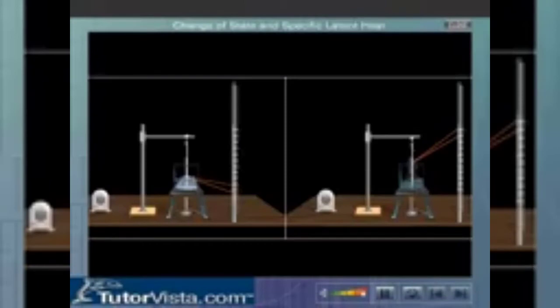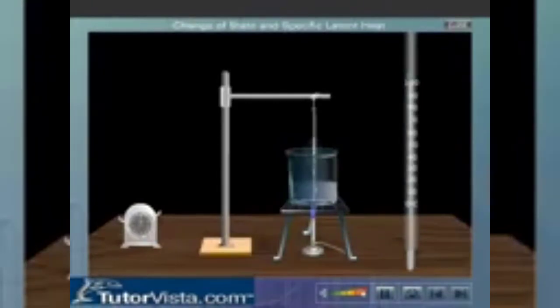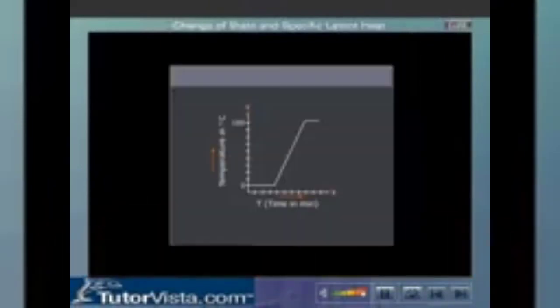What happens to the energy supplied? The energy supplied is used to break the intermolecular force of attraction existing between the molecules, and therefore the thermometer does not register a rise in temperature whenever there is a change of state. Since the energy supplied is not recorded in the thermometer, the heat supplied is called latent heat. The graph shown here represents the changes taking place when ice at 0 degrees centigrade is heated.